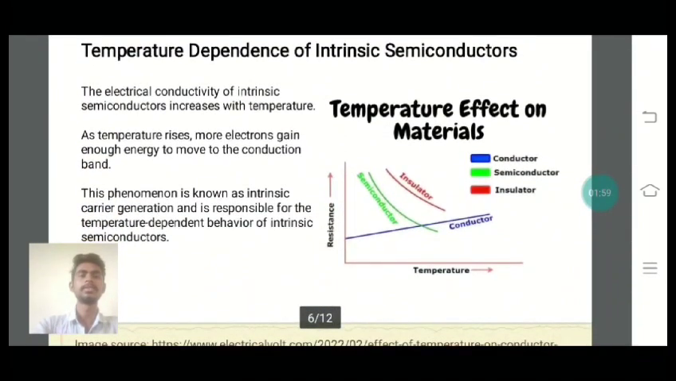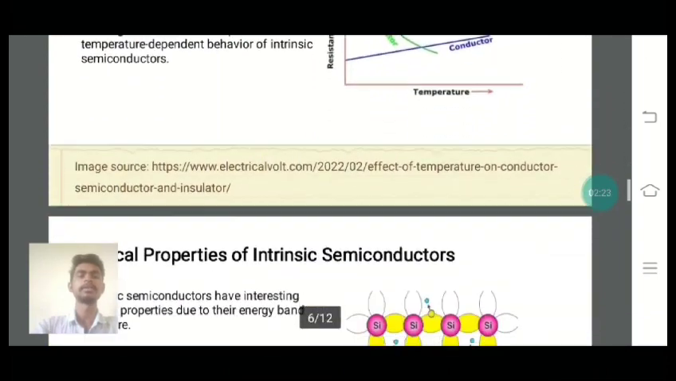The next topic is temperature dependence of intrinsic semiconductors. The electrical conductivity of intrinsic semiconductors increases with temperature. As temperature rises, more electrons gain enough energy to move to the conduction band. This phenomenon is known as intrinsic carrier generation and is responsible for the temperature dependent behavior of intrinsic semiconductors.